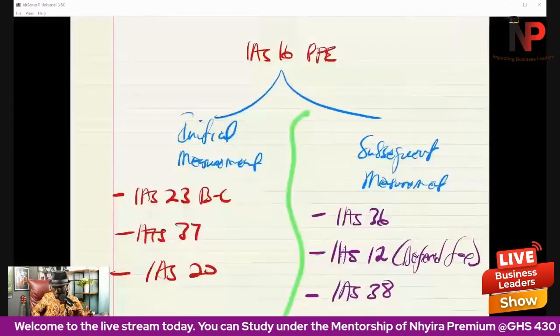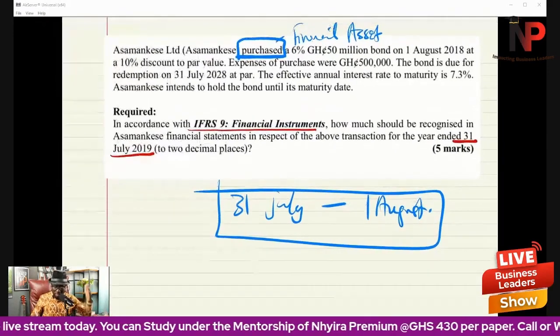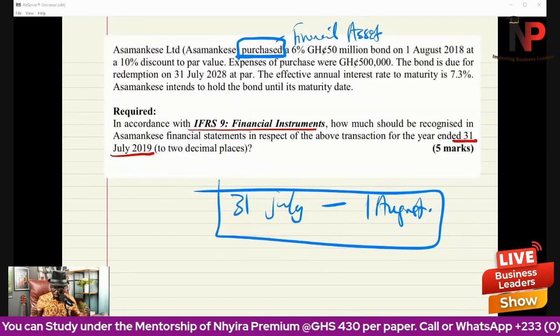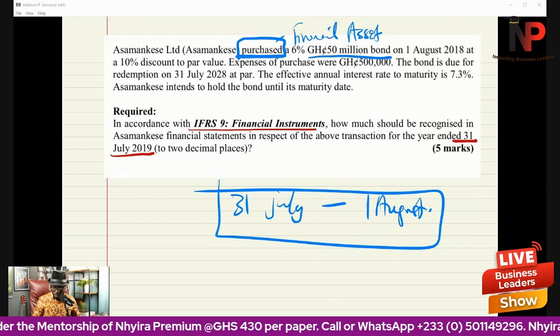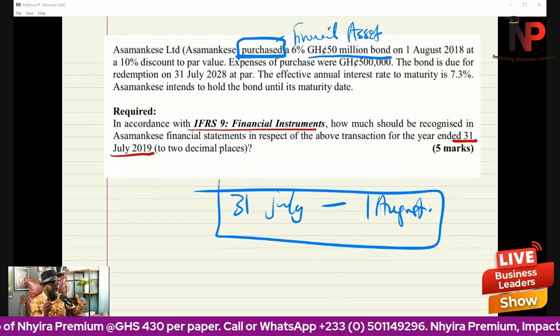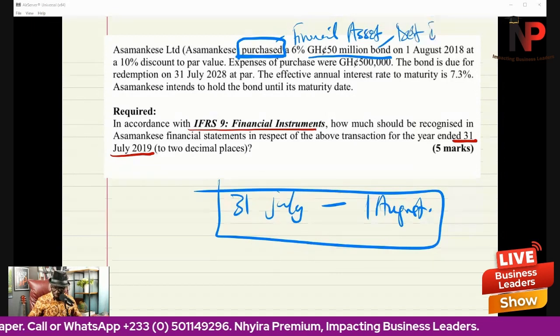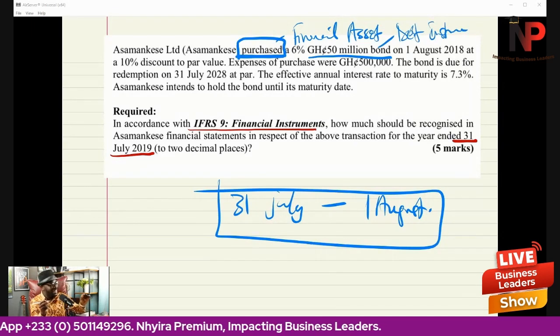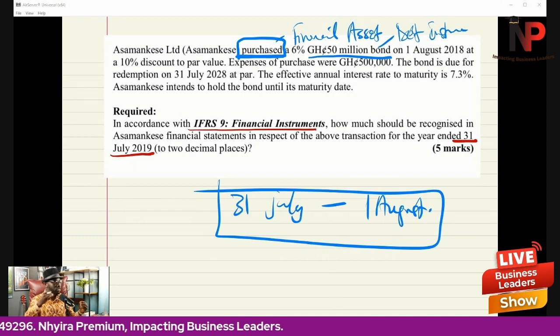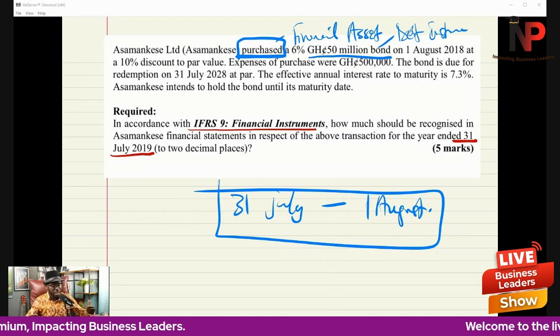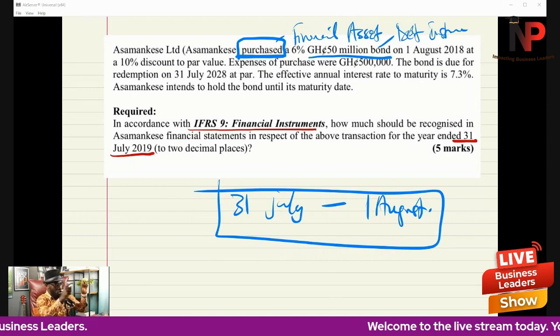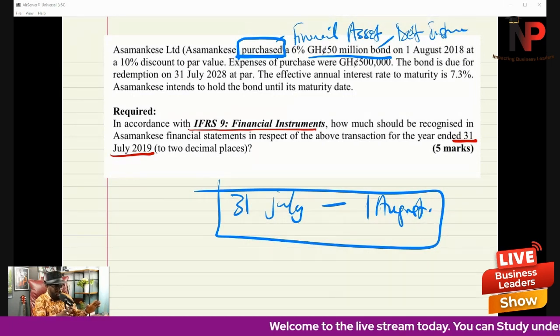So let's go. A 6% 50 million Ghana cedi bond. Okay, so they bought a bond. So it means that is a debt instrument. So if it's a debt instrument, it means that on subsequent measurement, we'll carry it at the amortized cost. I hope you are getting the picture.